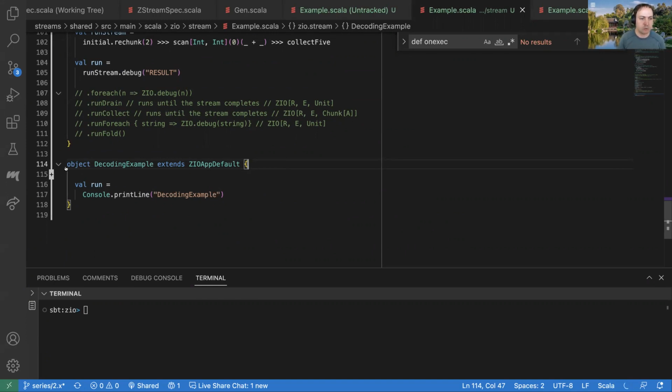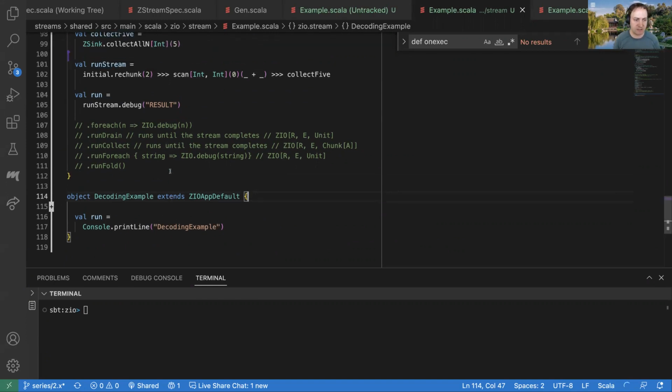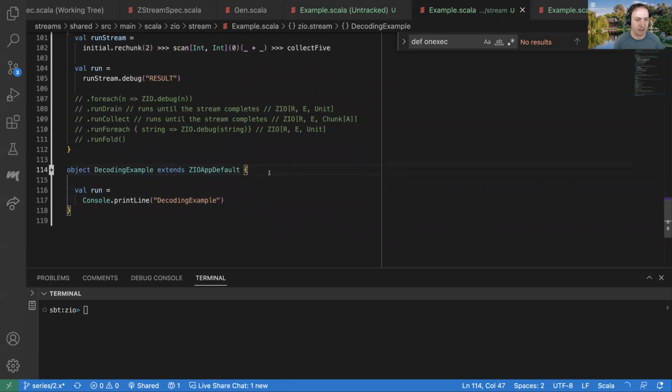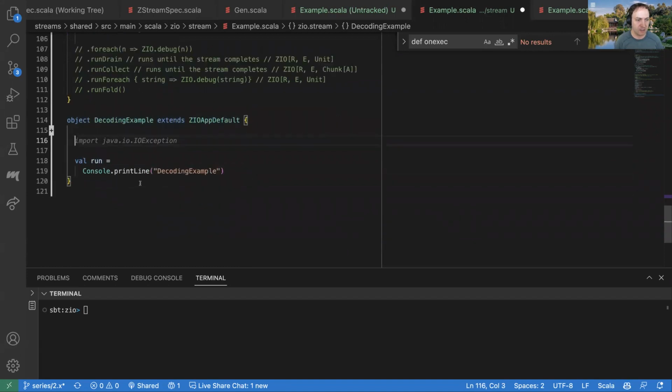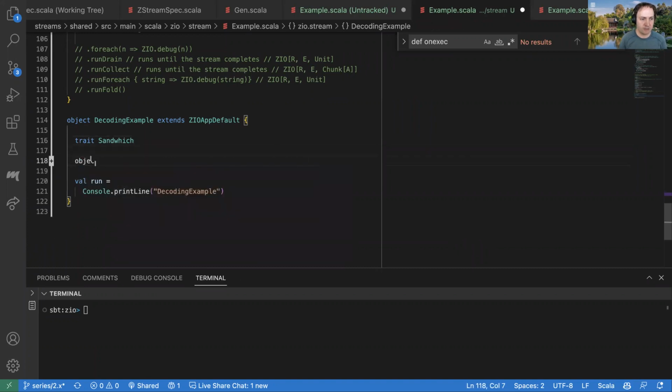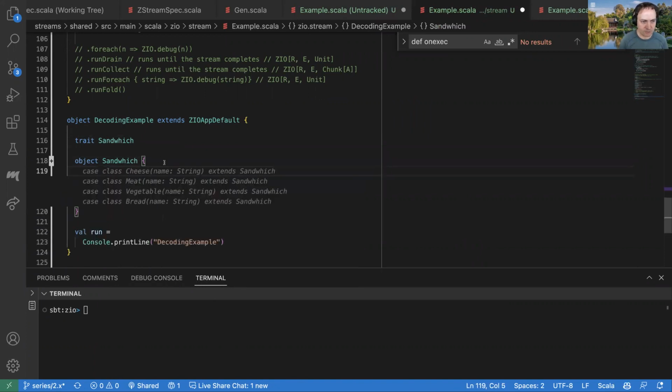Okay, so today we're going to talk about this decoding example, and to make it accessible for us and to work from the ground up, we're going to create our own little silly domain here. Maybe we'll be inspired by Kit, and we'll be decoding a stream of sandwiches. These are ingredients. I don't know if we'll call them ingredients. Maybe we want actual types of sandwiches. What are some different types of sandwiches you might be interested in eating, Kit?